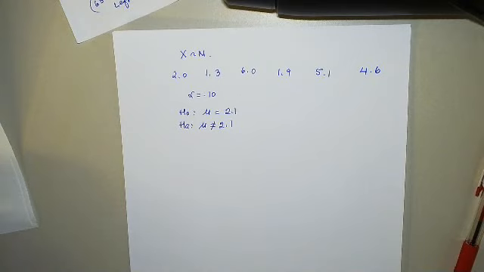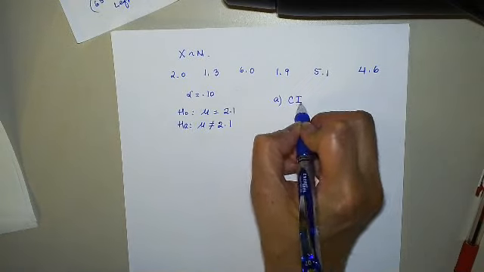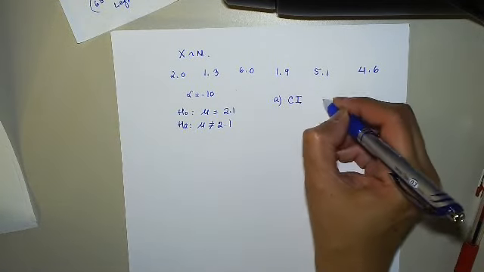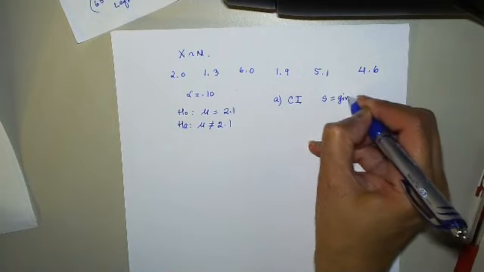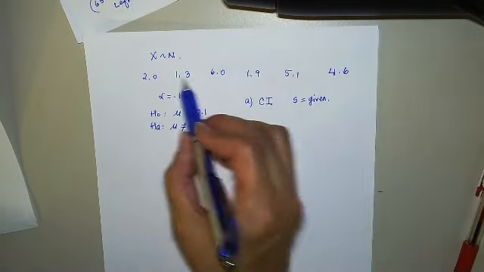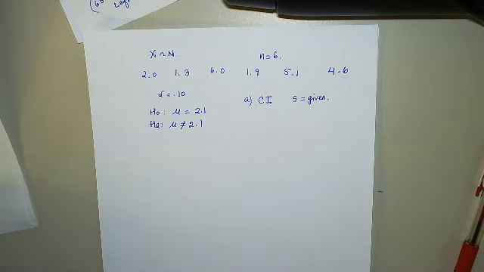Find the appropriate confidence interval for the true mean life of heat pumps. Okay, find confidence interval. The sample standard deviation is given. S is given. I don't even know why they bothered to give you S, because they gave you the data, right? 1, 2, 3, 4, 5, 6, n equals 6 data points.